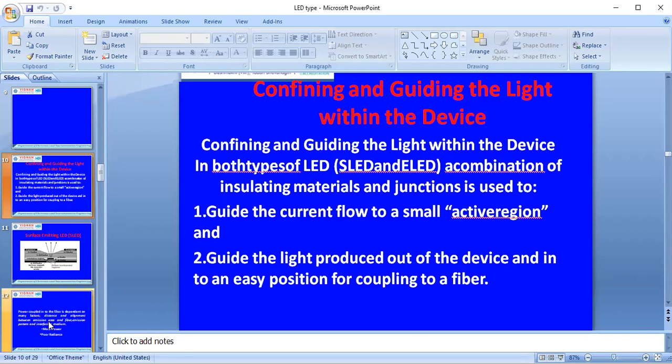Based on that, we can guide the current flow to a small active region and guide the light produced out of the device into an easy position for coupling to the fiber itself. Based on this confining and guiding of light within the LED, we take the construction.